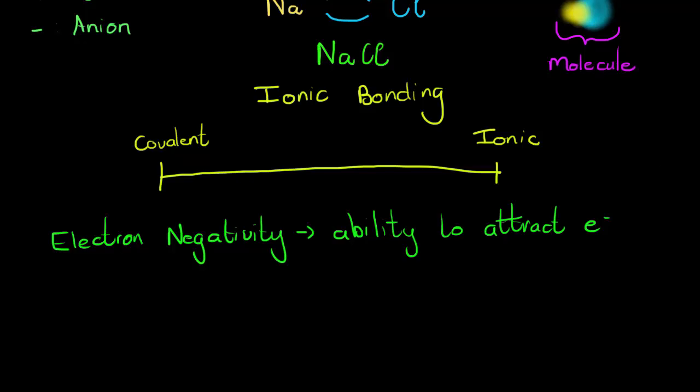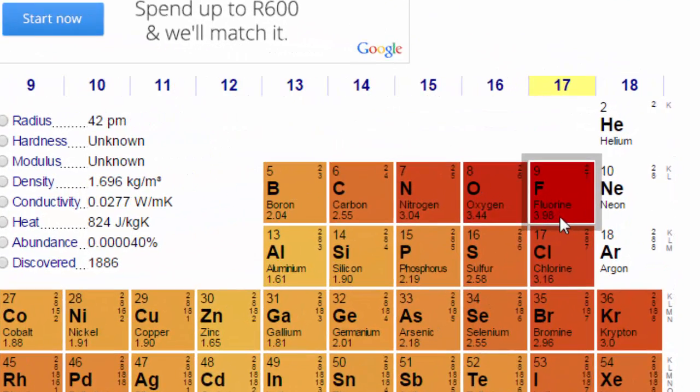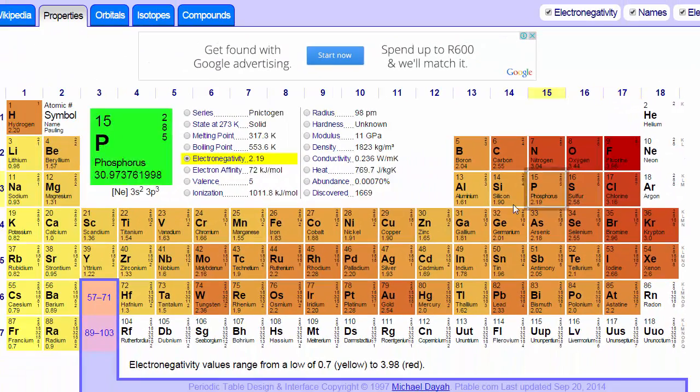So we know that if we look on our periodic table, we can see fluorine is almost 4. His electronegativity, I don't know if you can see that, is almost 4. He's got the highest electronegativity, meaning that he has the highest ability to attract electrons.